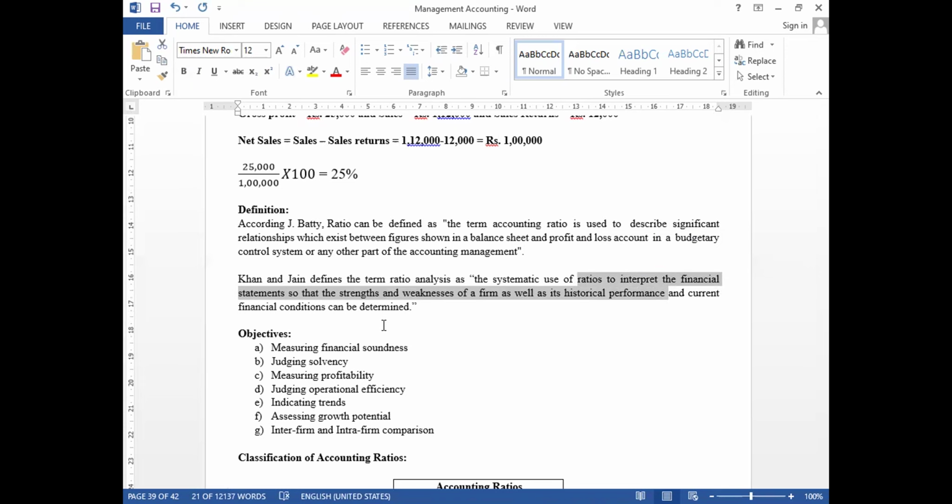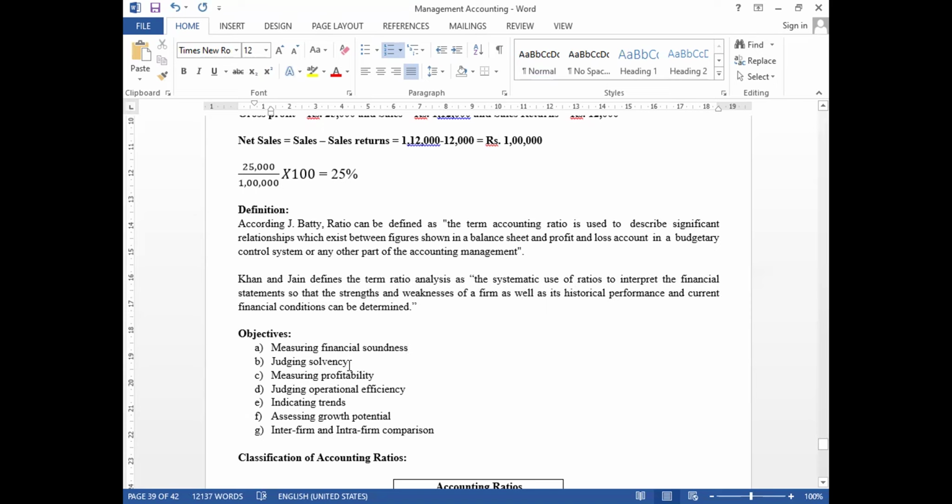Okay, so here there are objectives. Let us analyze them one by one. Measuring financial soundness: how capable the company is of handling contracts and total transaction values can be known by measuring the financial numbers with the help of ratio analysis.